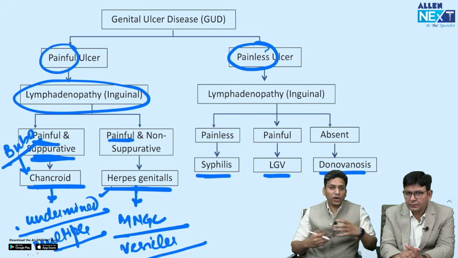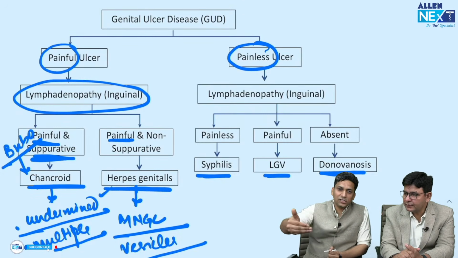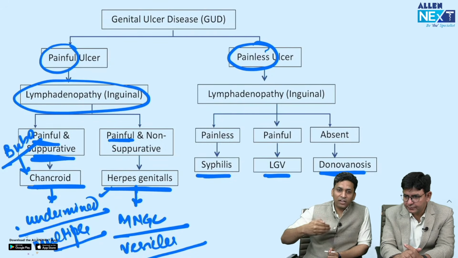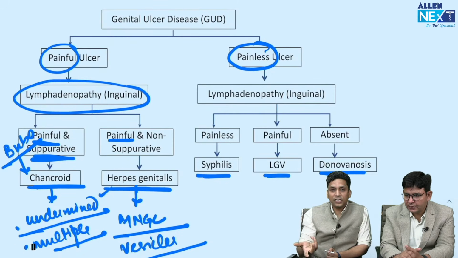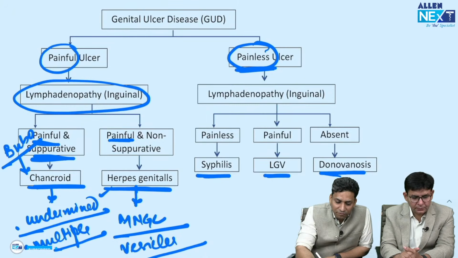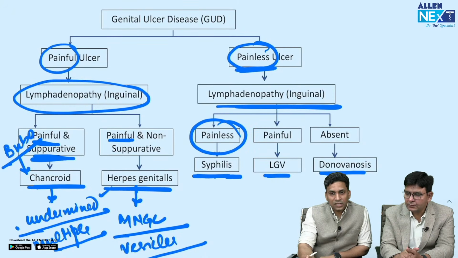So if any of these points are mentioned, then you can reach the answer. Like if it is written multiple painful genital ulcers with undermined edges, that is obviously chancroid. If it is written that painful vesicles are present and on Tzanck smear multinucleated giant cells were seen, then obviously it is herpes. Then if we come to painless, if the lymph nodes, that is inguinal lymphadenopathy, are also painless, then it is syphilis.